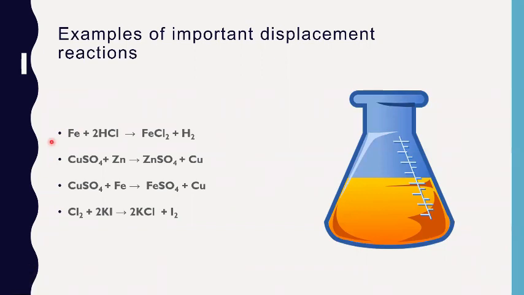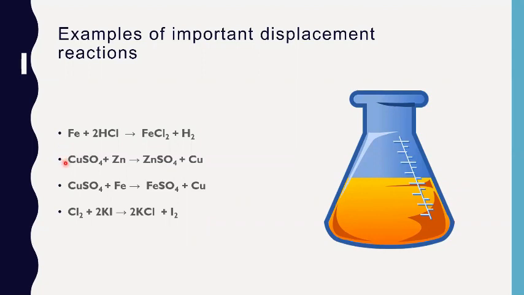Let's look at some examples. Iron metal reacts with hydrochloric acid to form iron chloride and hydrogen gas. In this reaction, iron displaces hydrogen from hydrochloric acid to form hydrogen gas. This displacement reaction takes place because iron is more reactive than hydrogen.